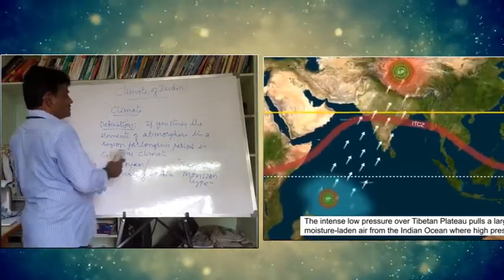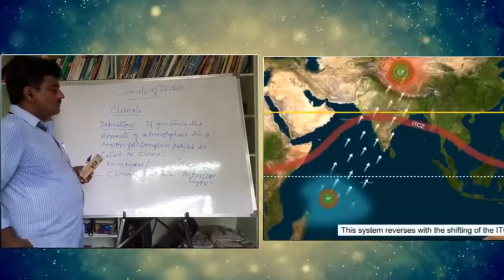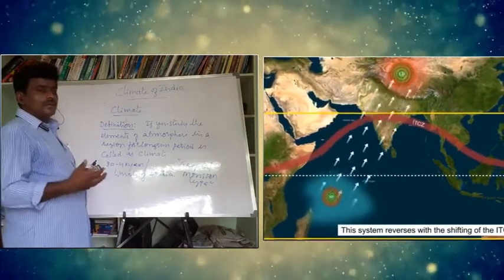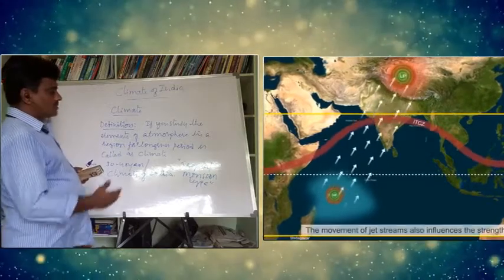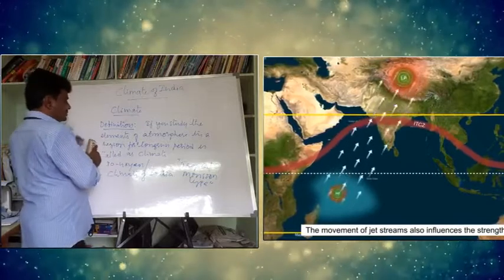How can you say that? This is studied for so many years. The influence of various factors is taken, and based on that we conclude this as the climate of India, tropical monsoon type.